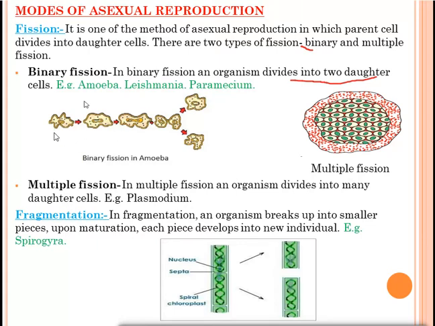In this diagram you can see the parent amoeba. The amoeba will expand its body, the nucleus will be expanded, and it will divide into two daughter cells, and these two daughter cells will survive individually.